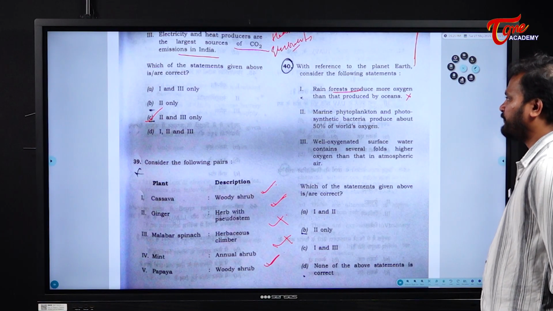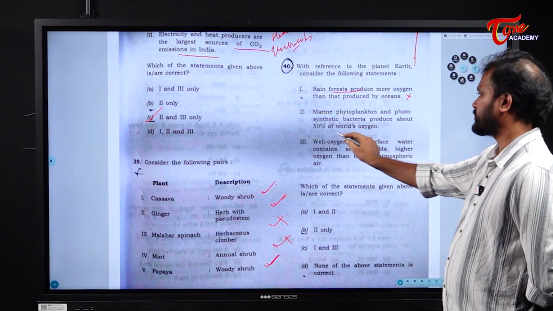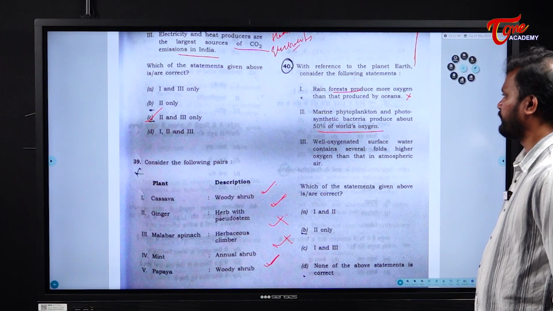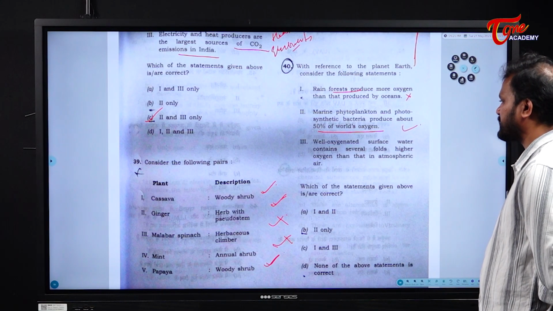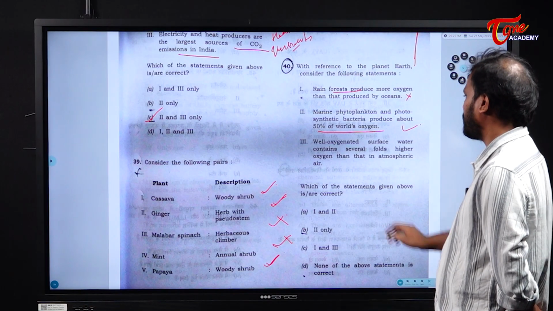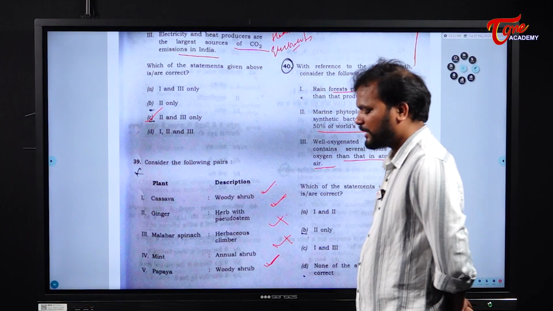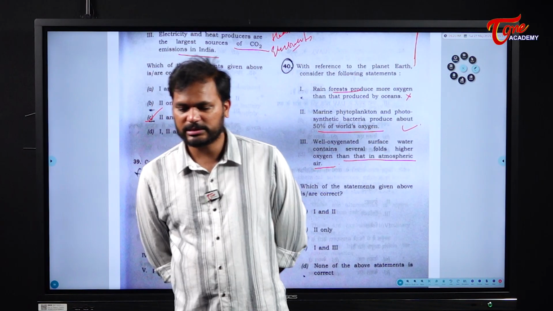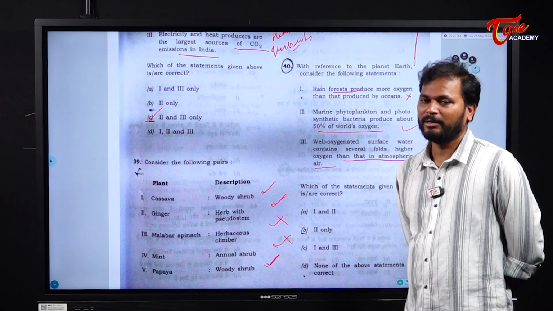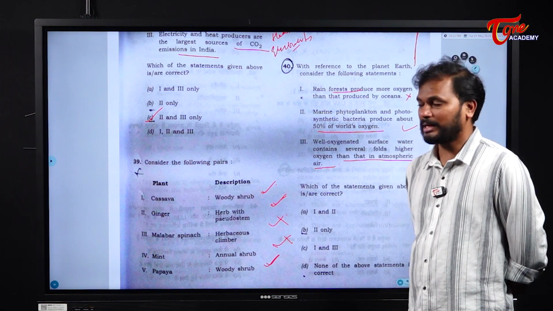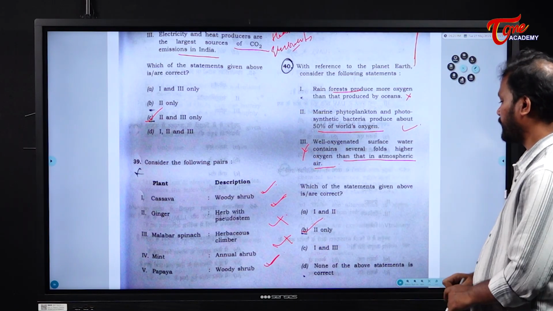Next. Marine phytoplankton and photosynthetic bacteria produce about 50% of world's oxygen. This is right. Okay. Next. Well oxygenated surface water contains several folds higher oxygen than in atmosphere air. Okay. See, well oxygenated surface is nothing but the ecosystem which completely depends on the sunlight. But that is not standard. So this statement is also wrong. So statement only 2 is correct.